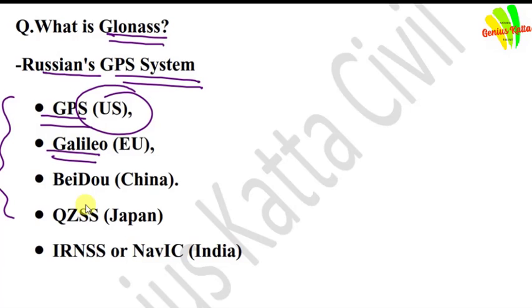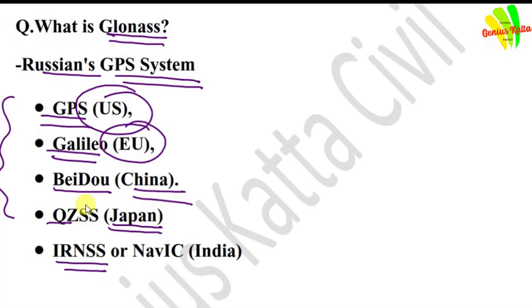After that, Galileo, European Union. Beidou, China. QZSS, Japan. IRNSS or NAVIC, India. The full form of IRNSS is Indian Regional Navigation Satellite System.